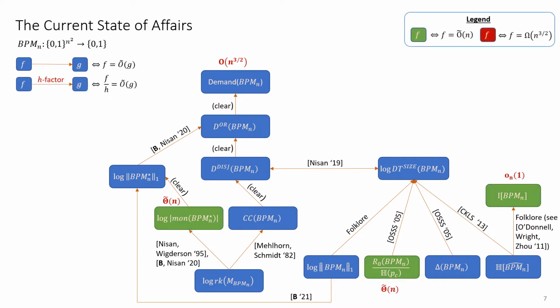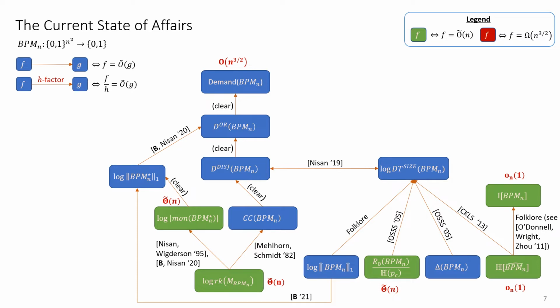The goal in constructing this diagram is to either obtain a superlinear lower bound on the demand query complexity or a new upper bound. Let me draw in green all the complexity measures for which we have a quasi-linear upper bound, either by past results or by known results. This was the state of affairs prior to this paper.